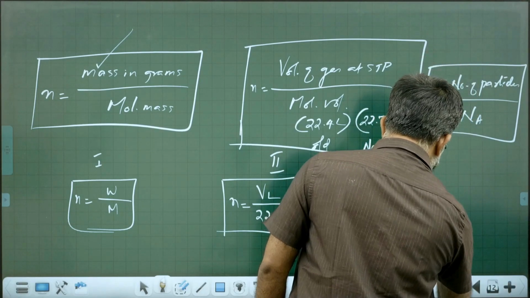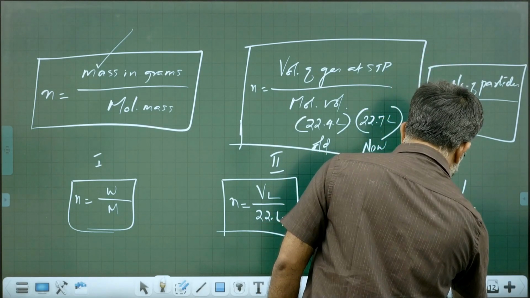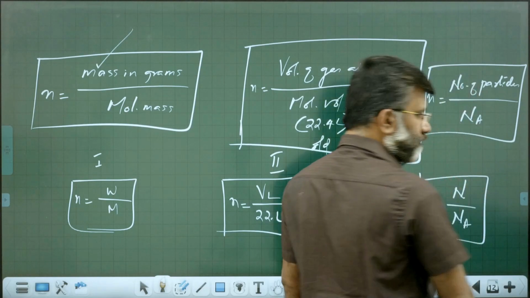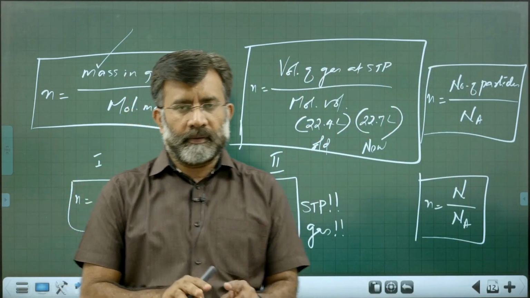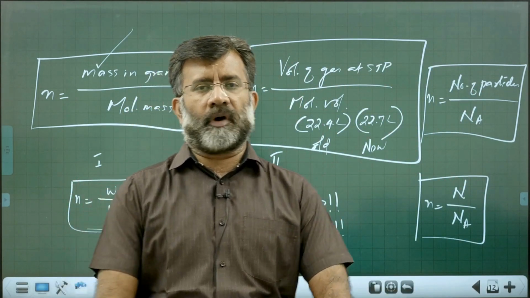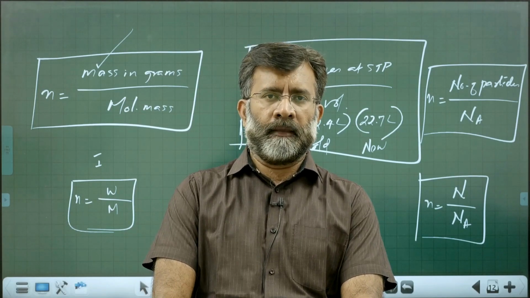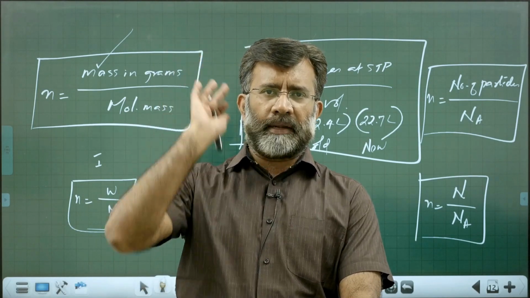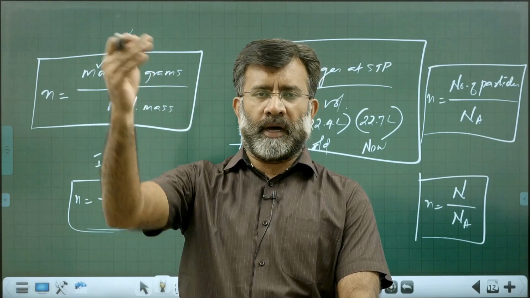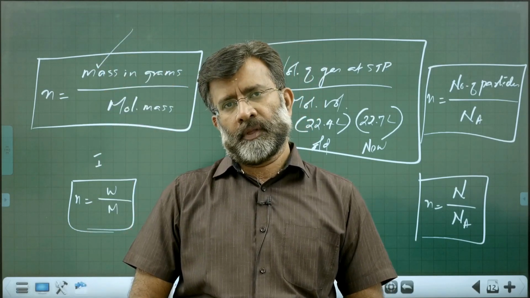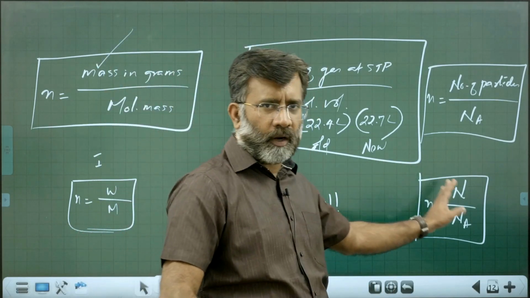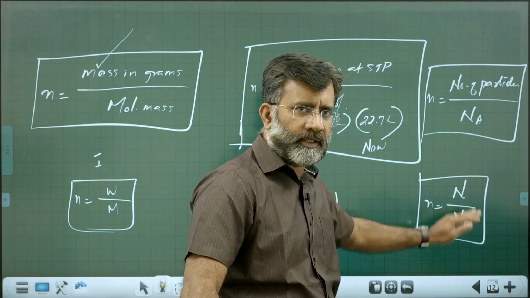For any matter, whether solid, liquid or gas, you can use mass by molar mass or number of particles by Avogadro number.